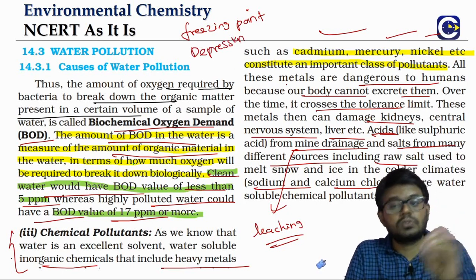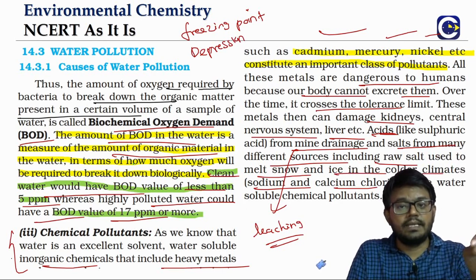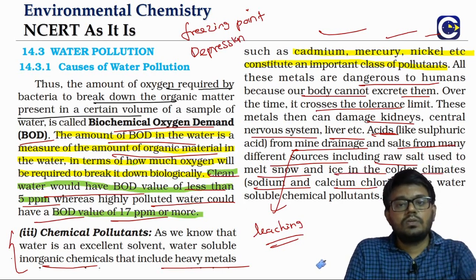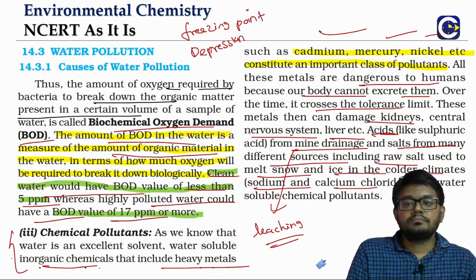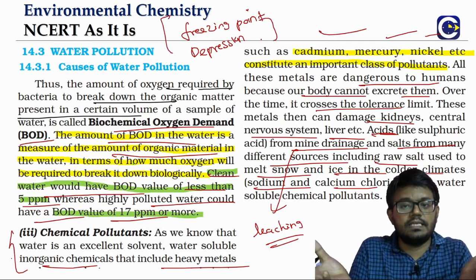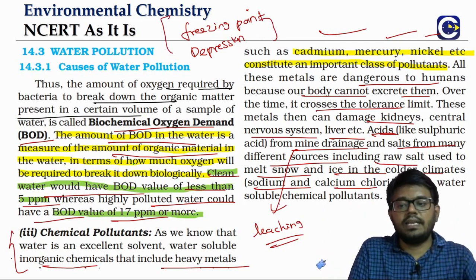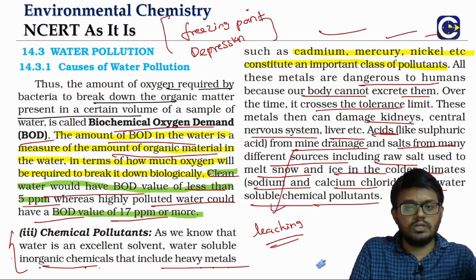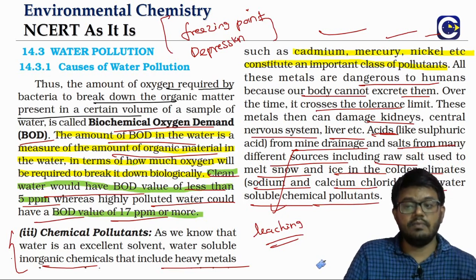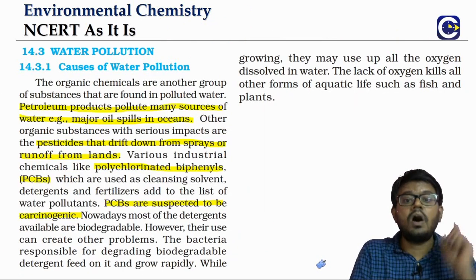So if you want to melt snow or ice in cold climates, they spray some sodium chloride or calcium chloride. The freezing point gets reduced, which means the ice will actually melt. All these salts are of course water soluble and will come into water. So we can have inorganic chemicals, heavy metals, acids, salts, and we can also have organic chemicals